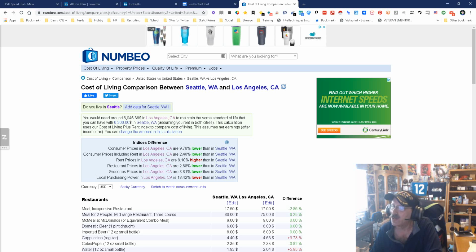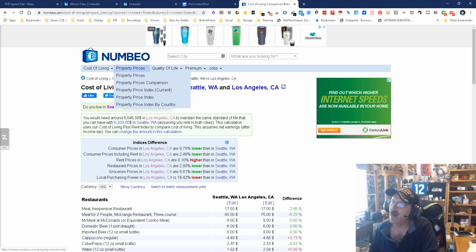Now let's see. Consumer prices in LA are 9.78% lower. So the consumer prices including rent are lower. Rent itself is higher in California, and local purchasing power is lower in Seattle. So that's interesting. These are the things where overall, you're actually better off in LA. Who would have thunk that? Wow, Seattle's come a long way. I always thought we were cheaper.